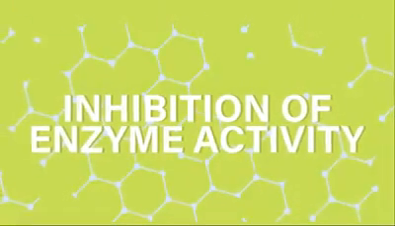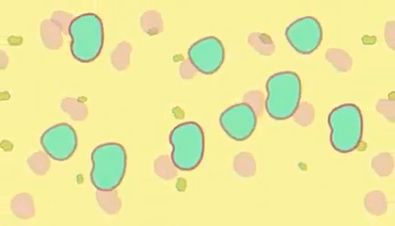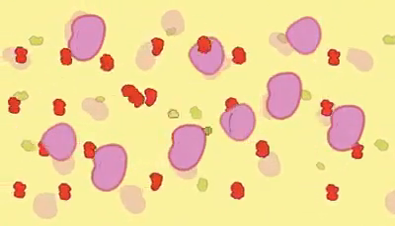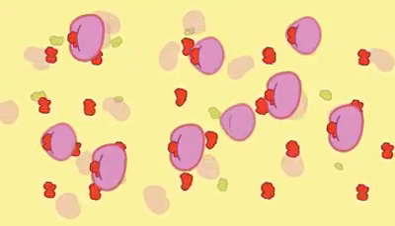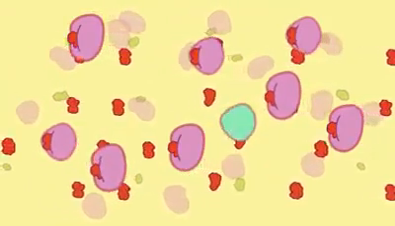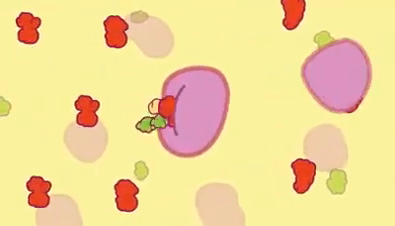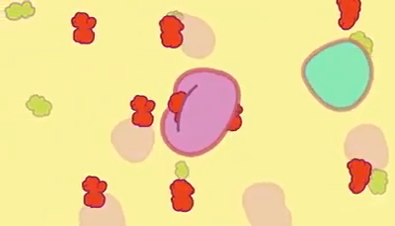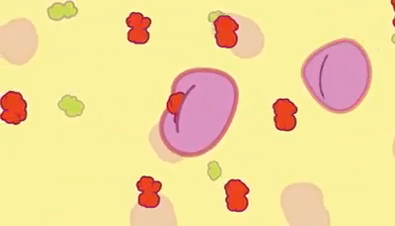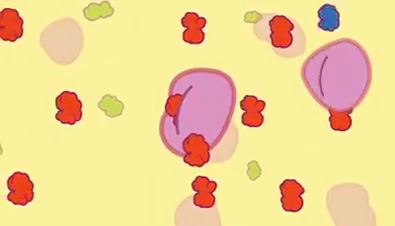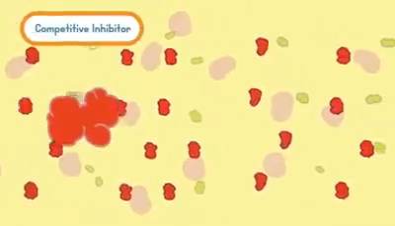Inhibition of enzyme activity. Some evil substances called inhibitors reduce or even stop the activity of enzymes in biochemical reactions. They either block or distort the active site, thus inhibiting the reaction. Based on this, there are two types of inhibitors given below. Competitive inhibitors,